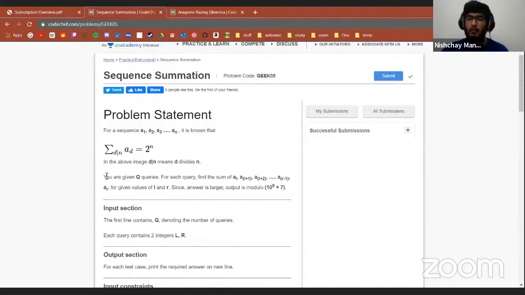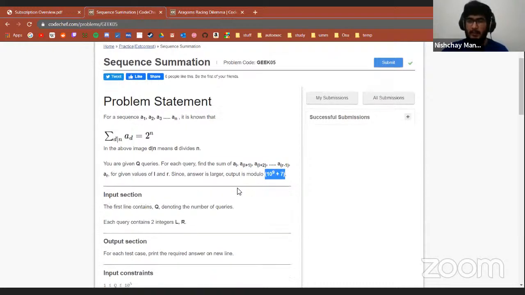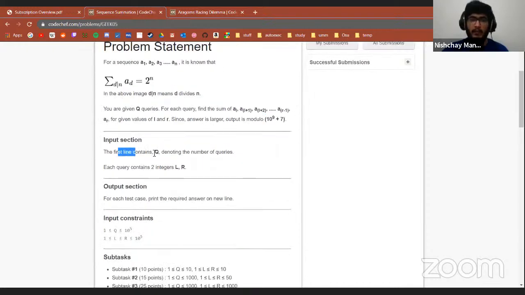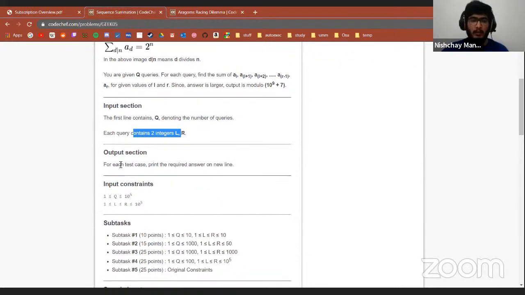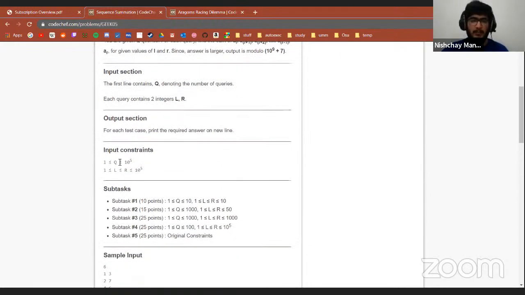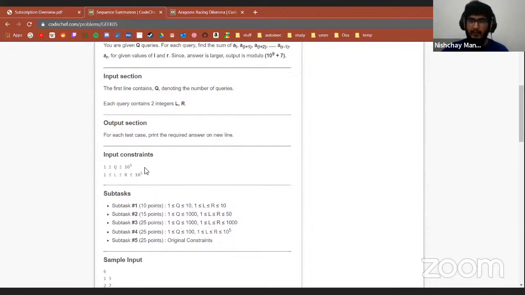Before that, let's look at what the problem wants. You're given Q queries. For each query, find the sum of AL+1, AL+2, etc., up until AR, for given values of L and R. Since the answer is large, output it modulo 10 to the power 9 plus 7, right? The first line contains Q, the number of queries, then two integers, L and R. For each test case, just print the answer. Q is 10 to the power 5 and L and R are around 10 to the power 5 as well.